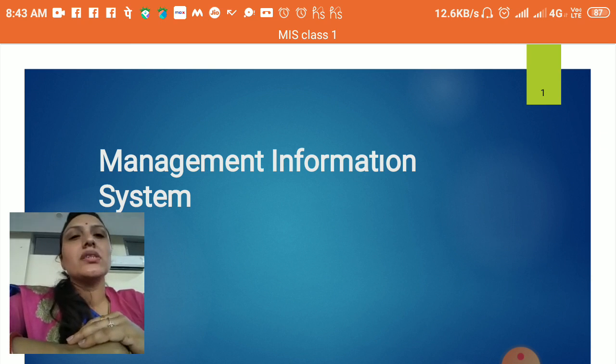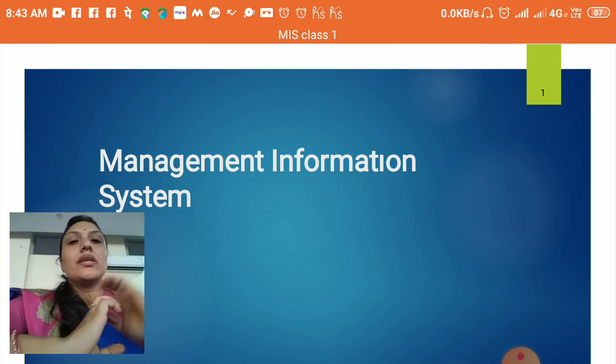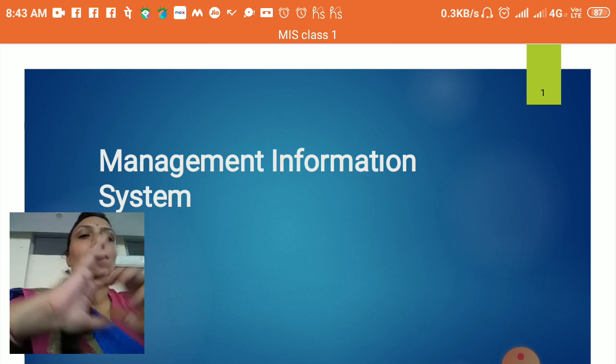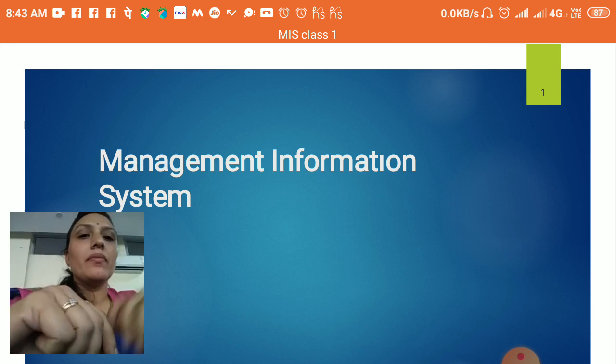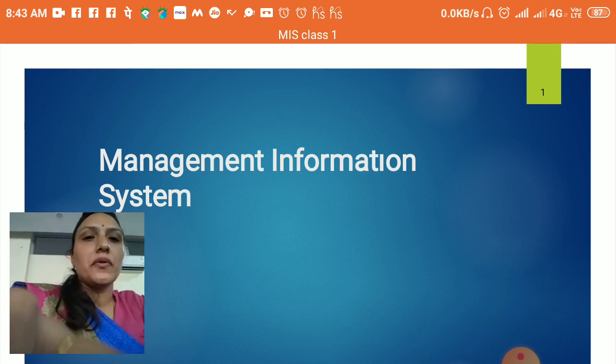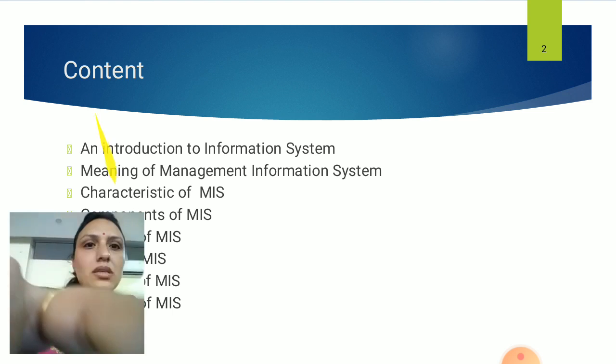MIS full form is Management Information System. It's a software or a system which manages the organization using the pool of information. Information is collected from various sources and it will be disseminated and used by the organization for various purposes. You see the definition about the MIS.